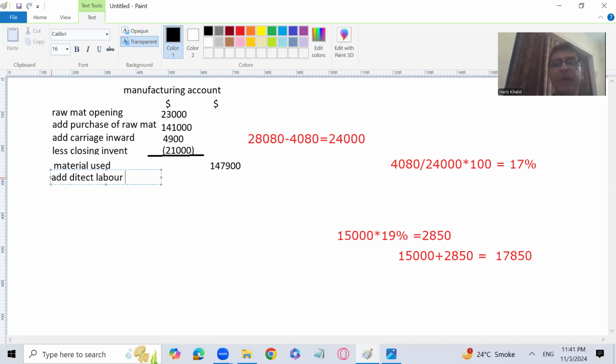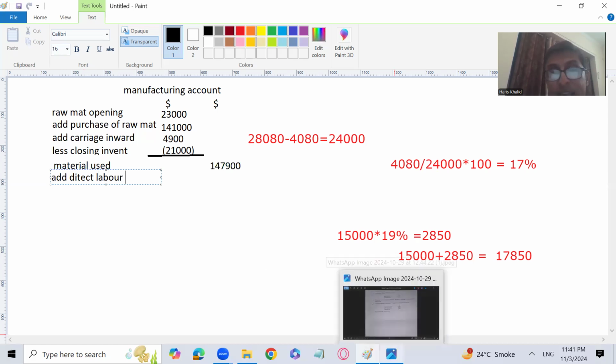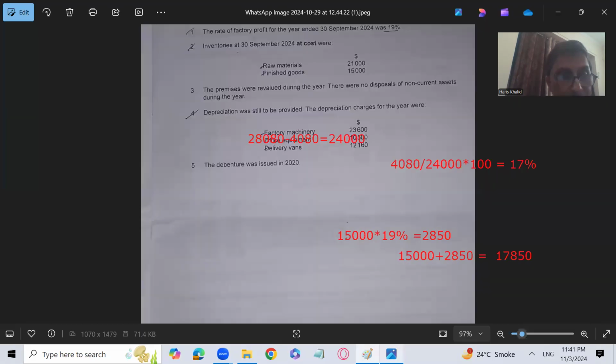Direct wages, direct labor, manufacturing wages, factory wages, production wages are the same name. And then direct expenses will also be added, like royalties, or you may say license fee if given, that will also be a part of the question.